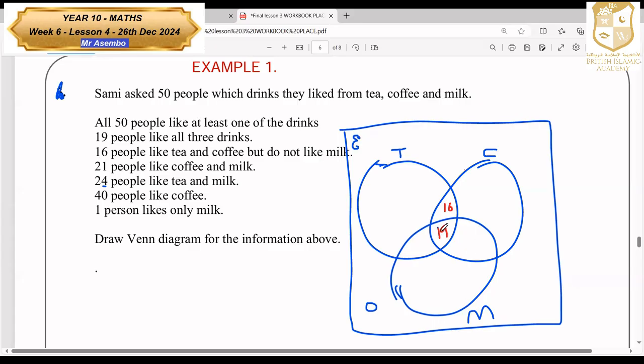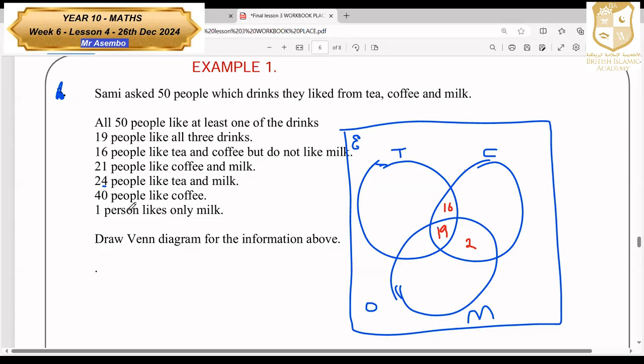But remember, we already have 19 here in the shared part of all 3. So 21 minus 19 gives you only 2 to go here. So that people who like coffee and milk will be 19 plus 2, which is 21.